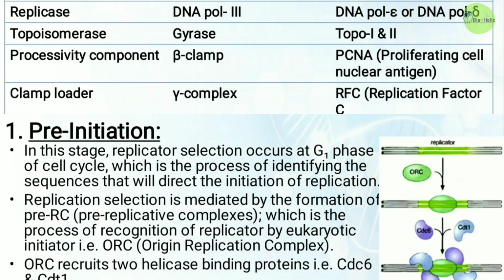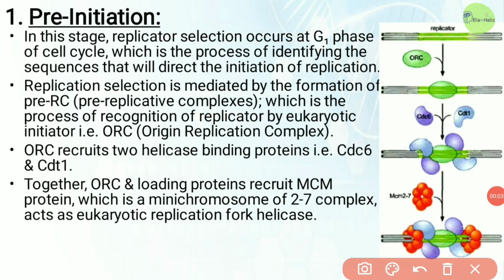Okay. So first of all, the pre-initiation stage. During the pre-initiation stage, selection of the replicator, or I can say origin of replication, occurs. Replicator selection is the process of identifying the sequences that will direct the initiation of replication, and it occurs in the G1 phase of the cell cycle.